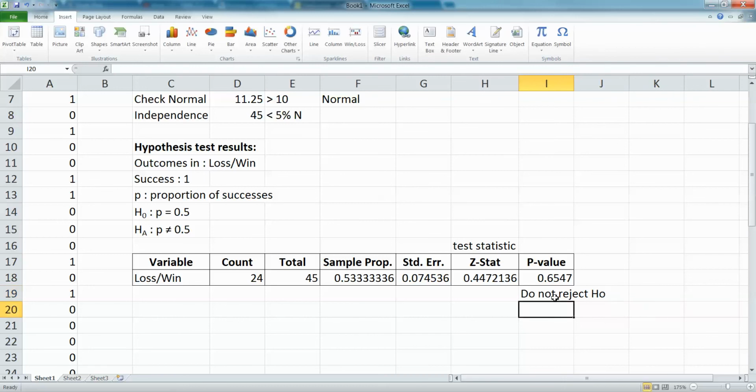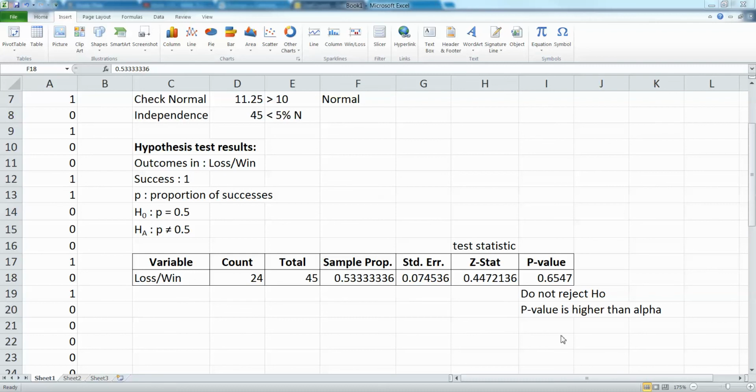Right? The p-value is huge, and it's higher than whatever alpha was. I don't know what alpha was, but it wasn't that big. We generally talk about alphas being like 0.05 or 0.1, and 0.6547 is much higher than that. Remember, we only reject when something rare happens, when it's so unusual that the spread was off. But this wasn't unusual at all. Getting 53% is totally normal.